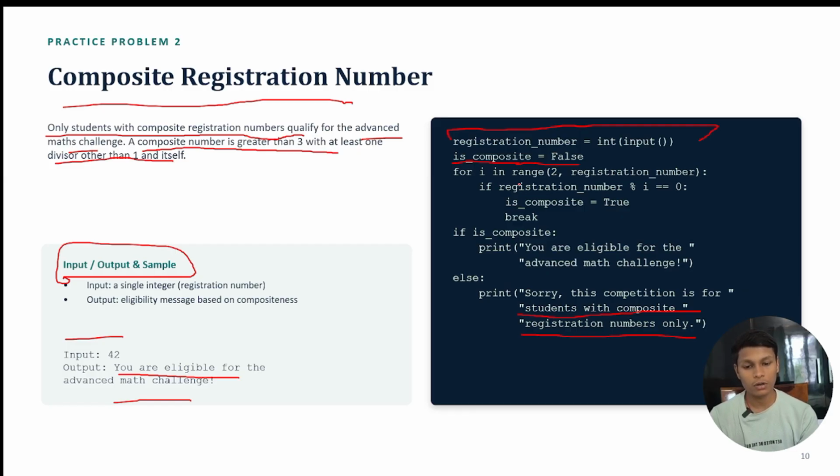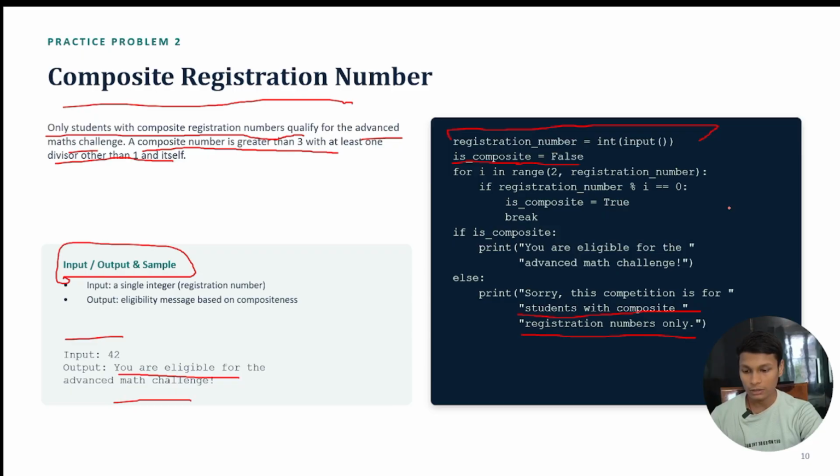We are going to write a for loop for i in range. The range was given 2 to registration number. Here the last registration number will not be included, because it works till n minus 1. After that we are going with an if statement: if registration number percentage i equal to 0, means if registration number is divisible by i. What is i here? At the very first time i will be 2, after that 3, 4, 5, 6, 7, and it will go till the registration number.